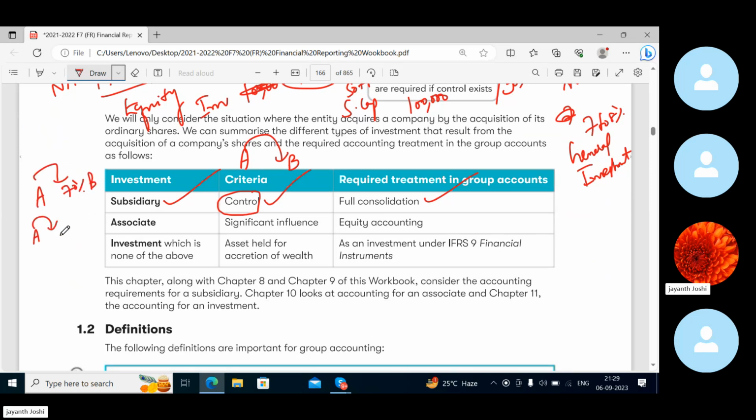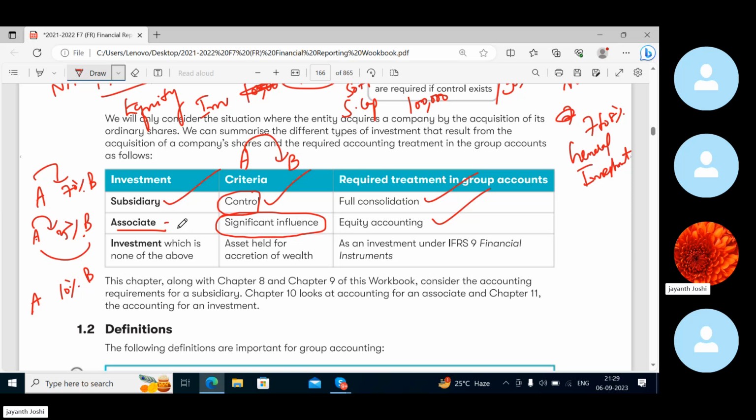A has 25% stakes in B company. These two are associates. And here A has what over B? Significant influence, not control. We will again see what these are. And here the accounting that comes into the picture is equity accounting, not consolidation. You will be learning what equity accounting is afterwards. A has 10% investment in B, that's called general investment.